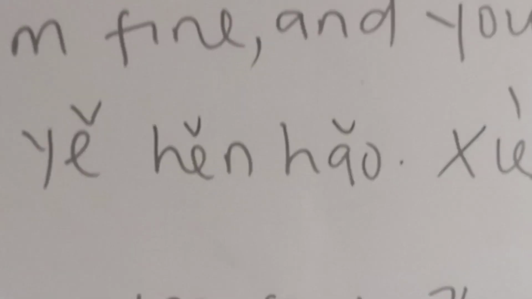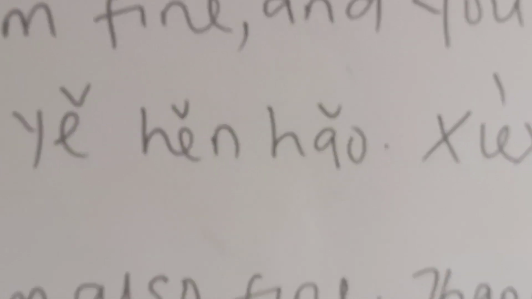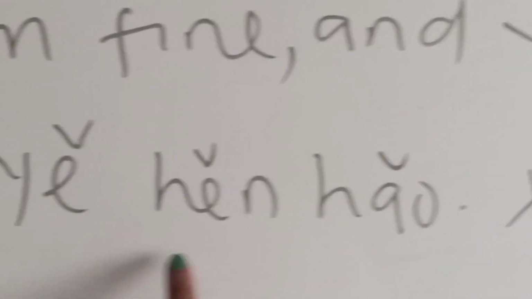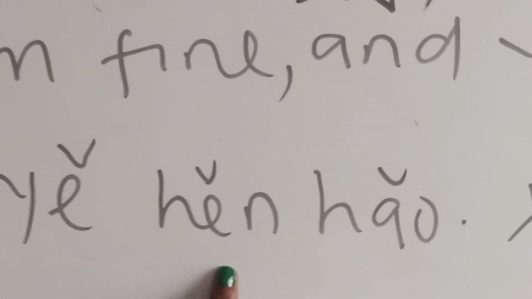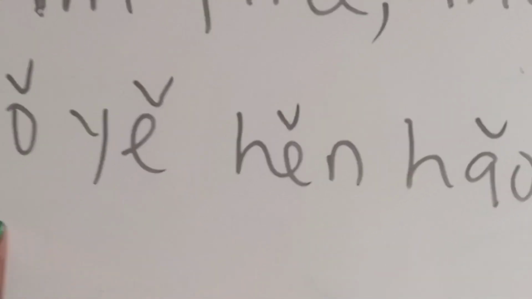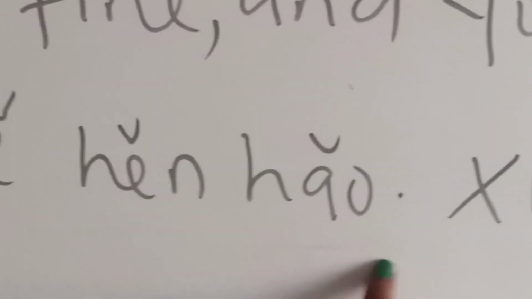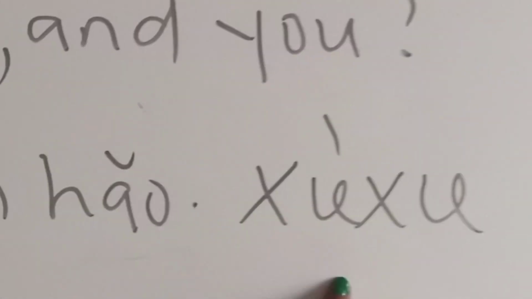Thank you. So we are going to write the characters together. If there's any part of this you don't understand, please let me know. Wo, yeah, yeah is also. Wo, yeah, hen, how. I explained hen, how. You see what I mean? Hen is still here. I have never heard wo, yeah, how. It's supposed to be I, also good. But they had to put very. Wo, yeah, hen, how.